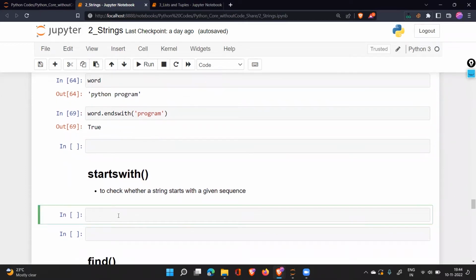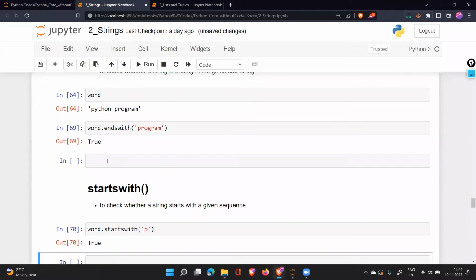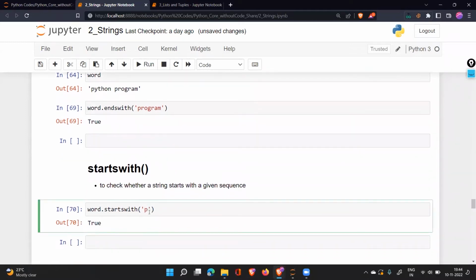Now, the opposite scenario of this is what? If you want to search for a particular text, is it starting with a particular character that you can check? So in this case, we'll write word dot starts with, and we'll say again, is it starting with P? It will say true. You can take a look. It is starting with P. Is it starting with PY? True. It is starting with PY. It is starting with PYT?